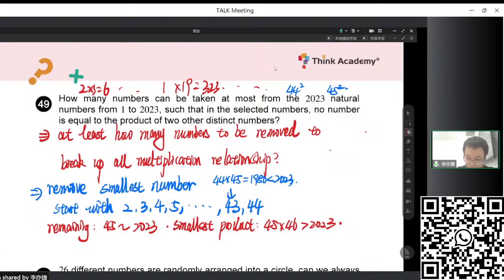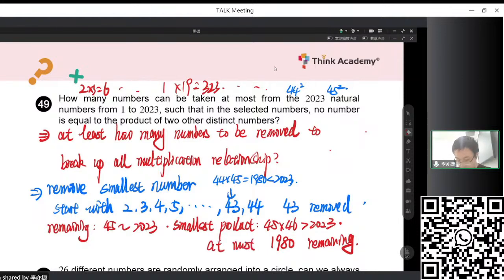So how many numbers did we remove? We removed 43. And then how many are left? We have 1980 remaining. So at least 43 are removed, and at most 1980 are remaining. So the answer would be 1980.